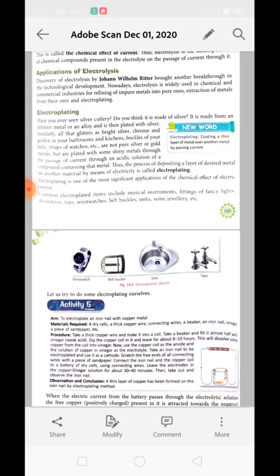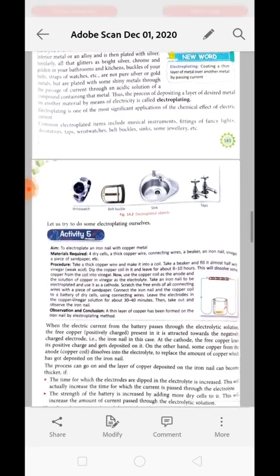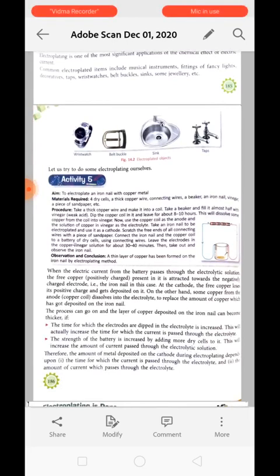Electroplating is one of the most significant applications of the chemical effect of electric current. Common electroplated items include musical instruments, fittings of fancy lights, decorative taps, wristwatches, belt buckles, etc. Even jewelry. Some jewelry is electroplated to have a good look. Like people nowadays wear silver jewelry which has a thin coating of gold over it. It is also done with the help of electroplating.